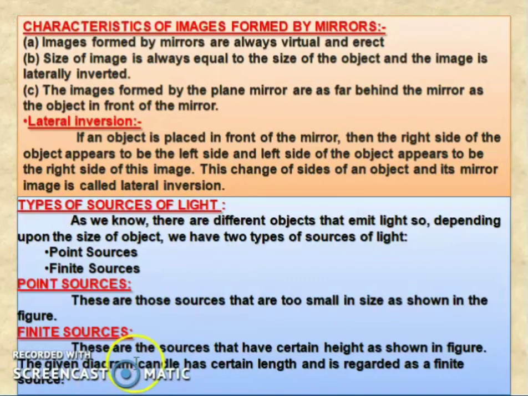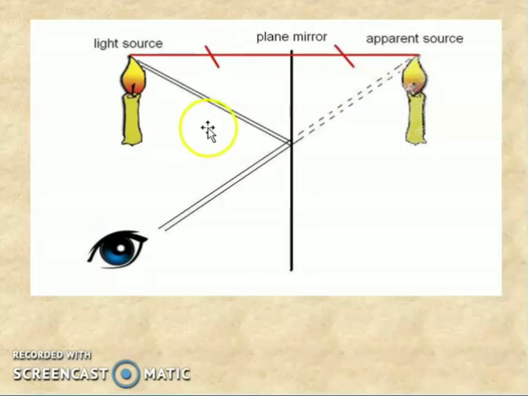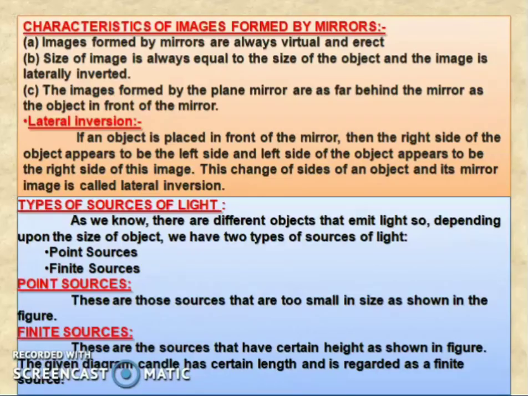Next is a finite source. These are sources that have a certain height. In the given diagram, the candle has a certain length and is regarded as a finite source. So this is an example of a finite source. After reflection from the plane mirror, you can see an apparent source. The candle has a certain height, so it is a finite source, while a point source is just small in size, as you can see later in the example.